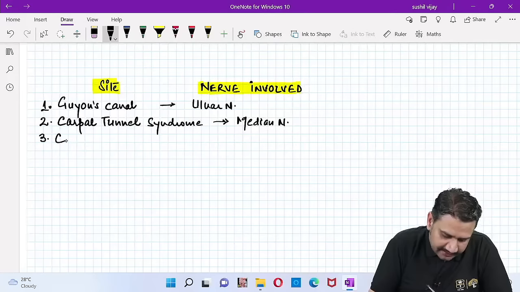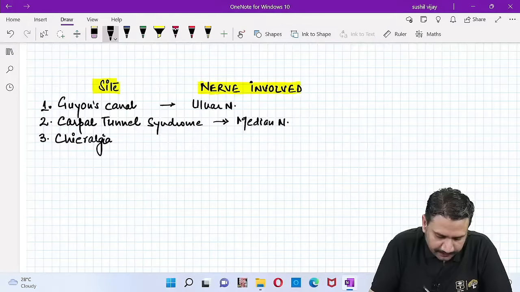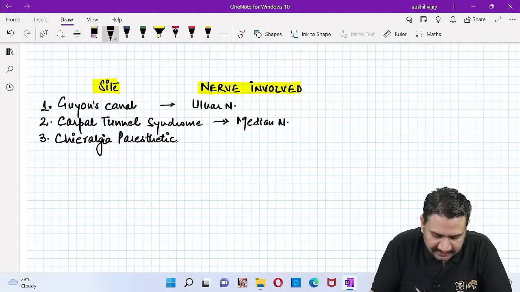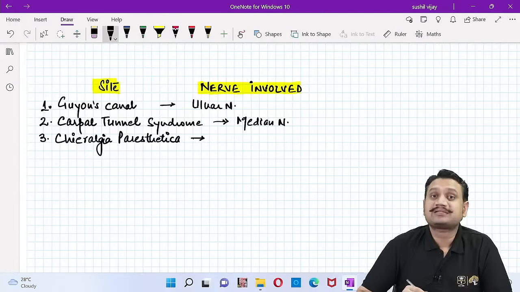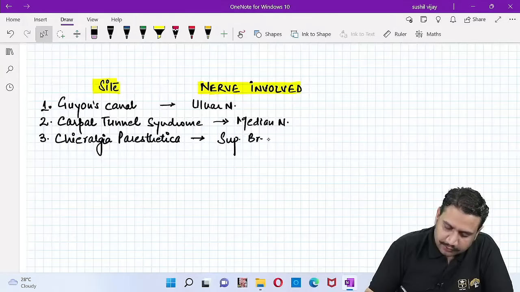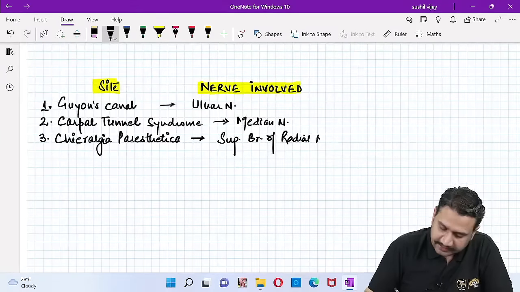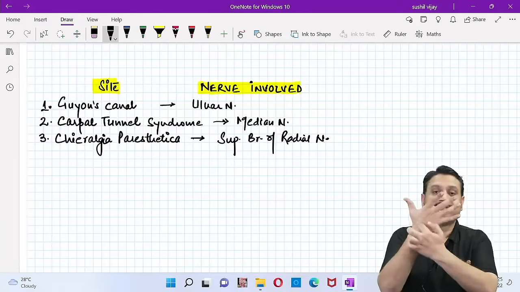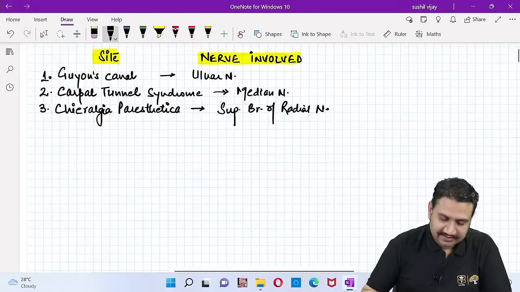The situation is known as cheiralgia paresthetica. What is that? Cheiralgia paresthetica is compression of the superficial branch of the radial nerve, and that is what our question number 2 has been asking us. The superficial branch of the radial nerve is supplying the sensation of this area. That is cheiralgia paresthetica.